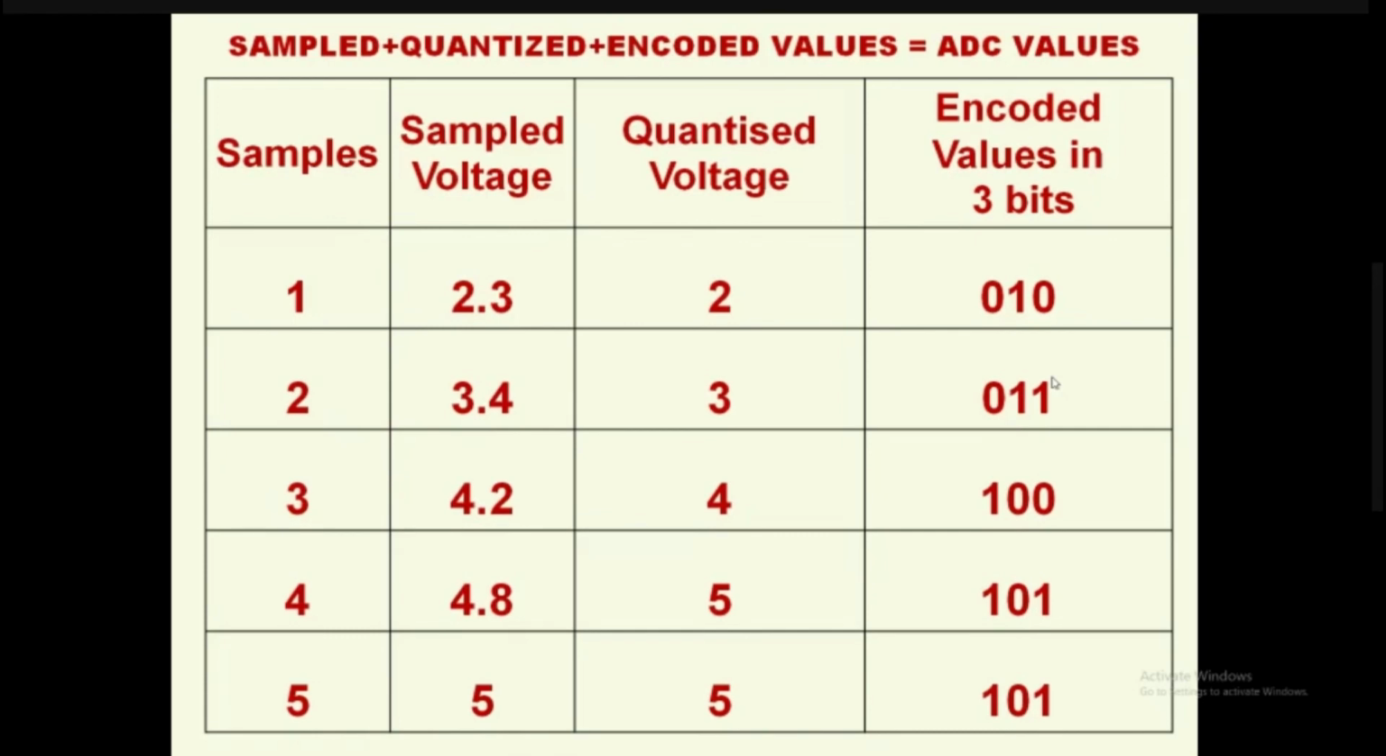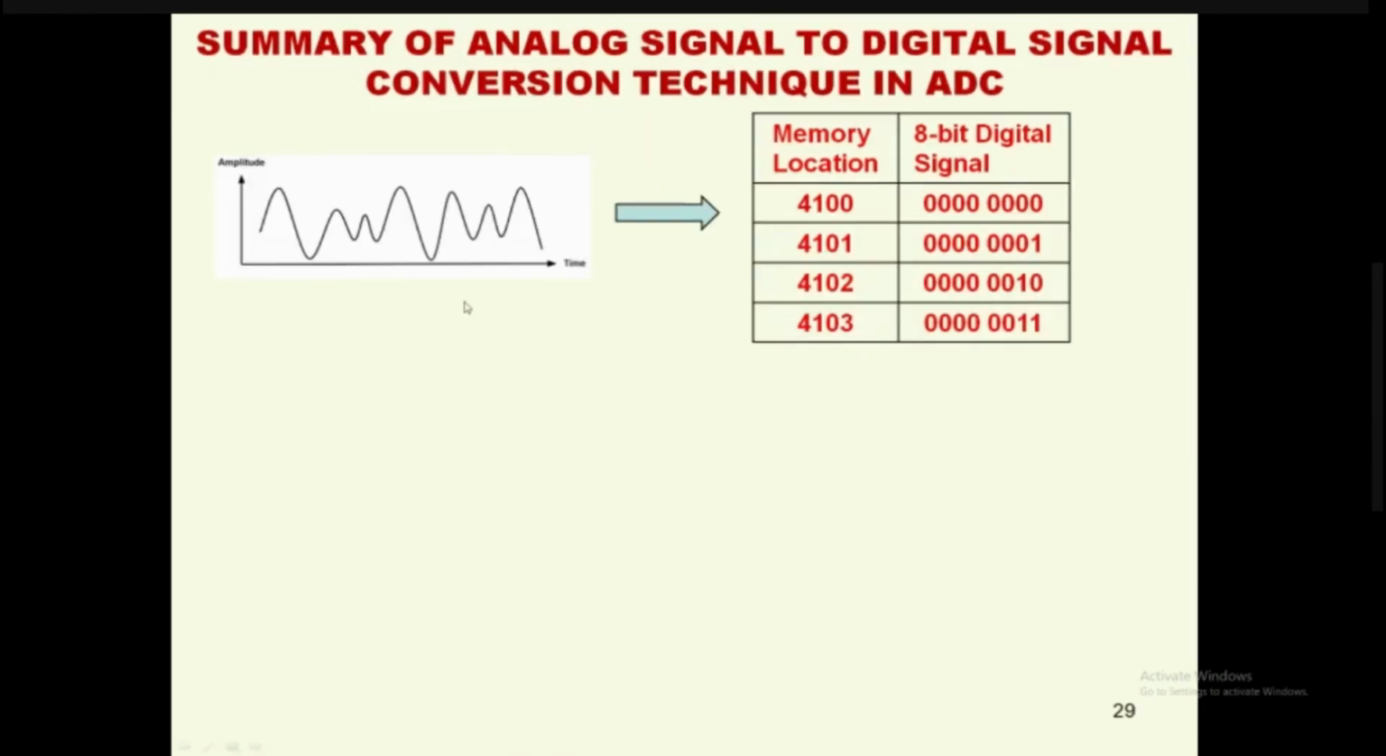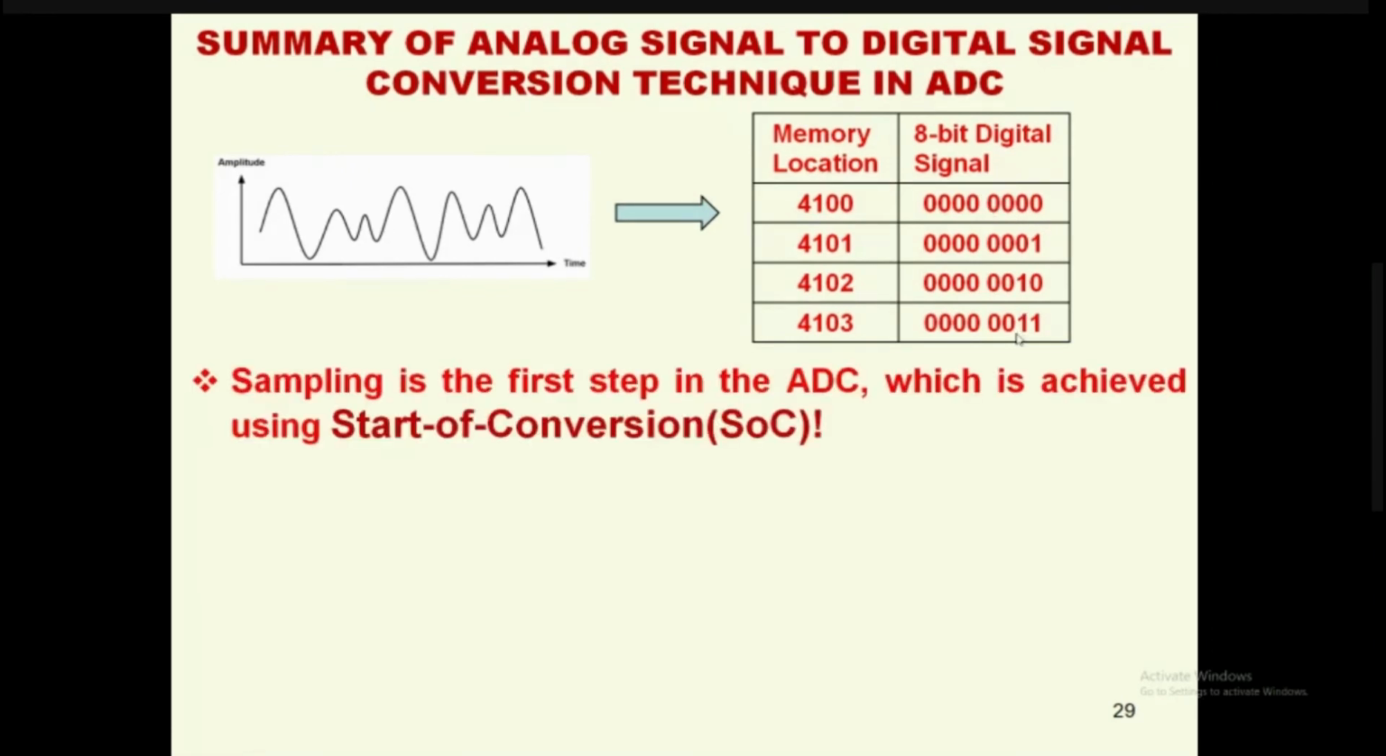So now we'll look at the summary. So this continuous time analog signal has become a finite digital signal. So sampling is the first step in the ADC, which is achieved using the start of conversion. When you give start of conversion, only then the analog signal at that instant will get sampled. At the time of start of conversion, whatever analog signal is there will be sampled, and that sampled value is converted to digital. So start of conversion is something like start sampling with respect to our discussion.